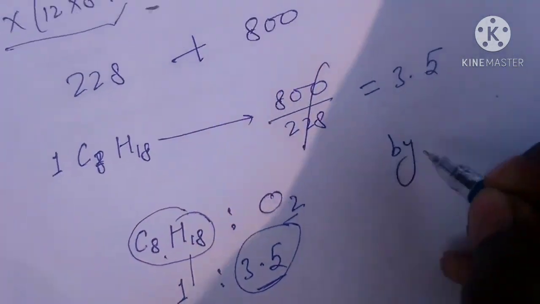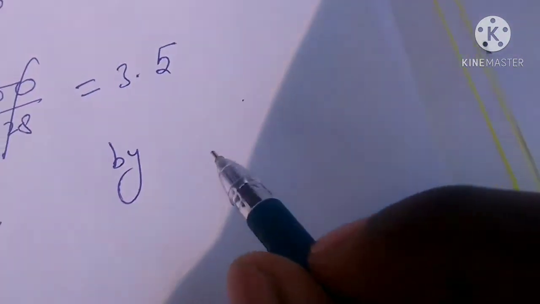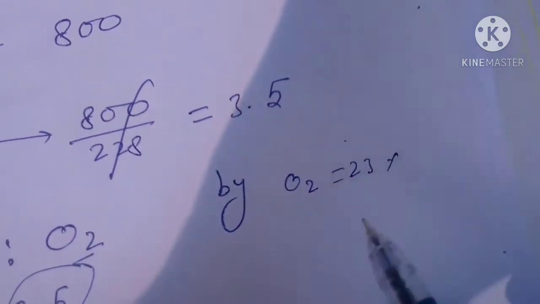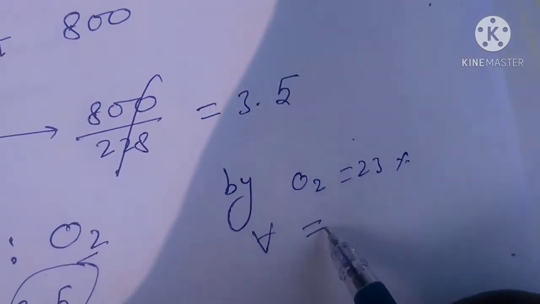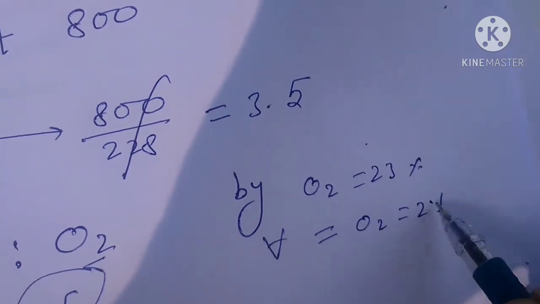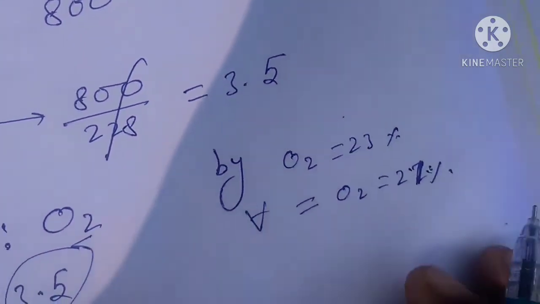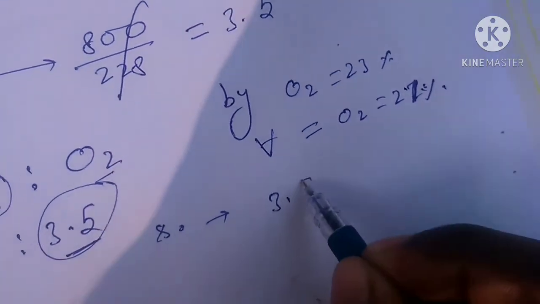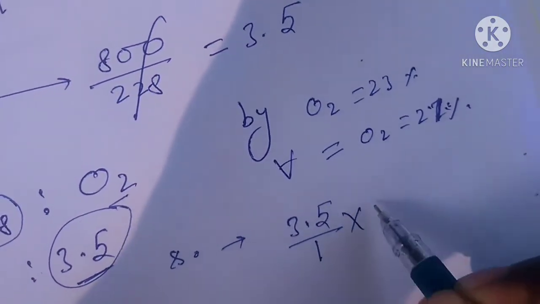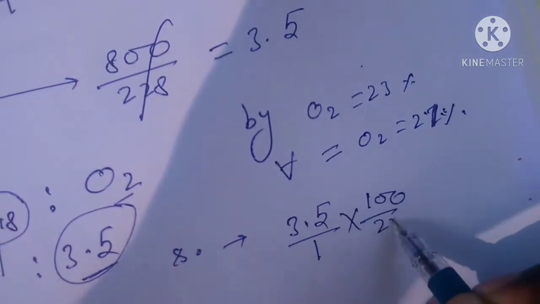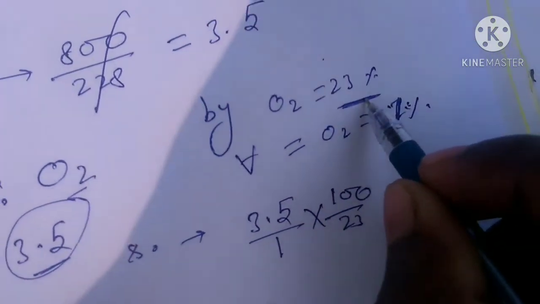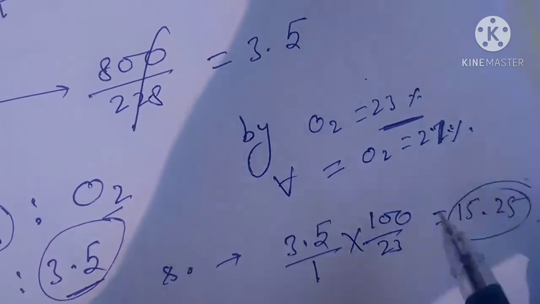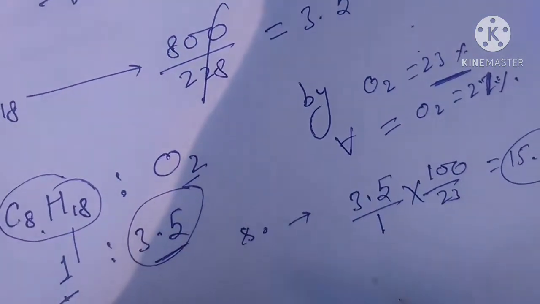By mass, oxygen is 23% of air, and by volume oxygen is 21%. So if we take 3.5 multiplied by 100 divided by 23, by mass, what will be the ratio? It is 15.25.